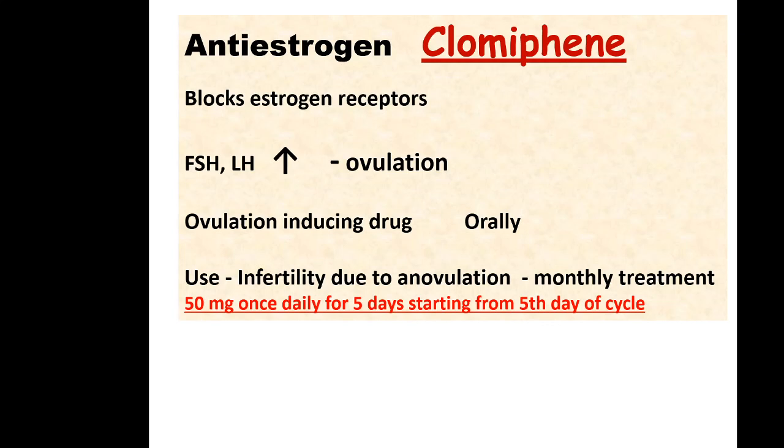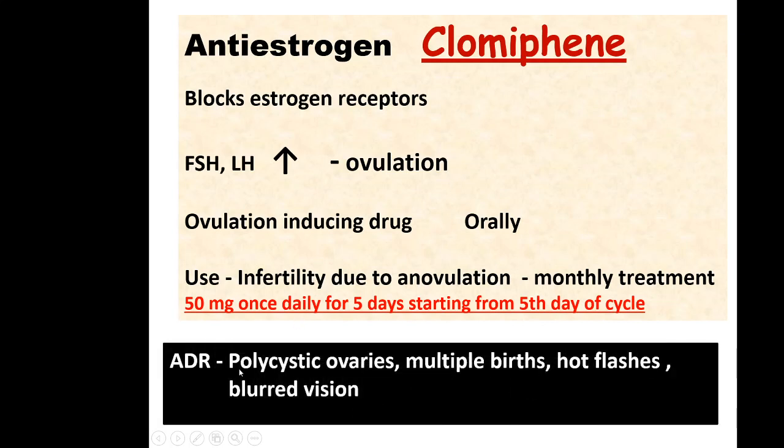Because more and more stimulation by FSH and LH on the ovaries will lead to an increase in the size of the ovaries. That will lead to side effects like polycystic ovaries, with multiple cysts forming in the ovaries. Also there are chances of twin pregnancies or multiple births when clomiphene is given for infertility.